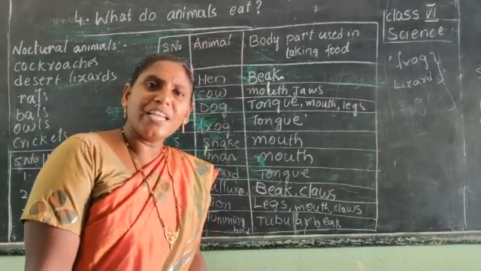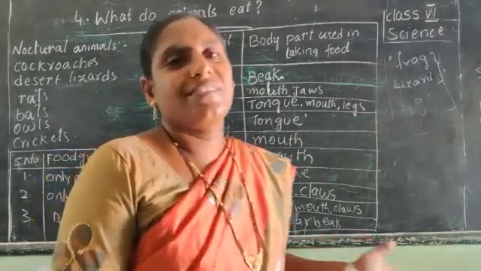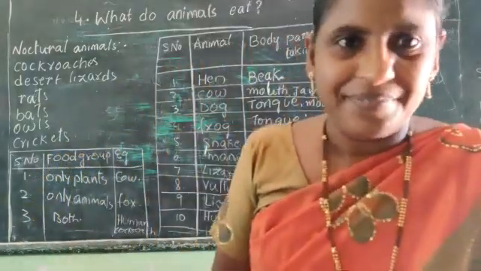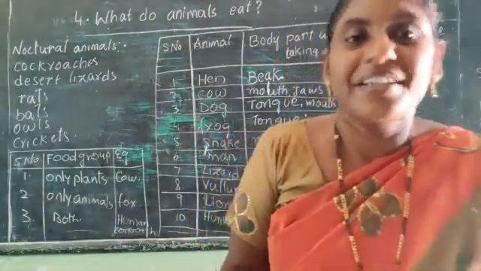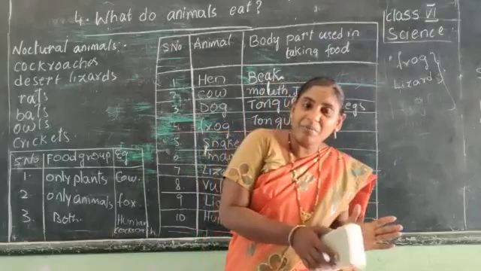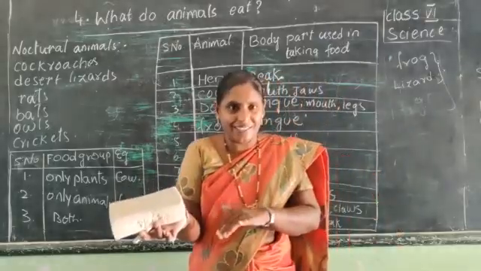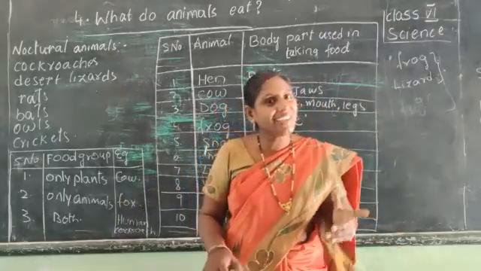If they eat only plants, there are no plants surviving. Is it clear? So to balance the nature, some of the animals eat plants, and these animals are eaten by the other animals.